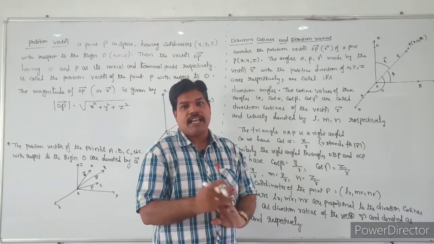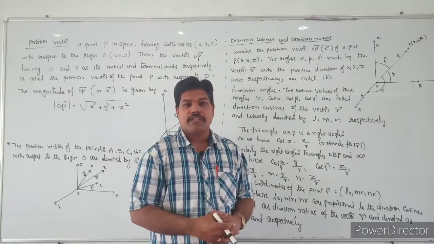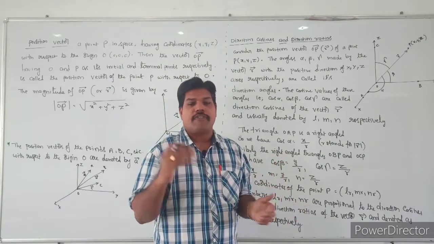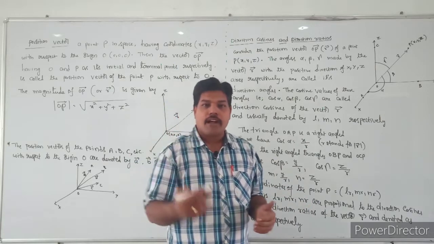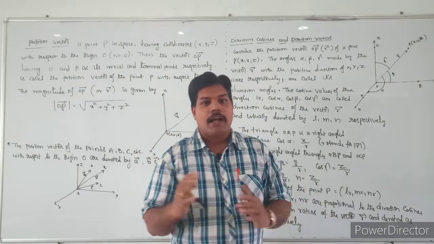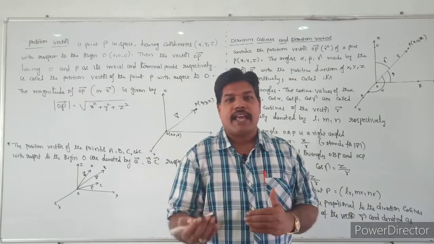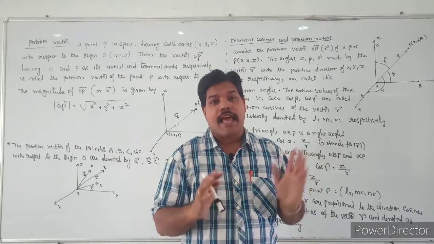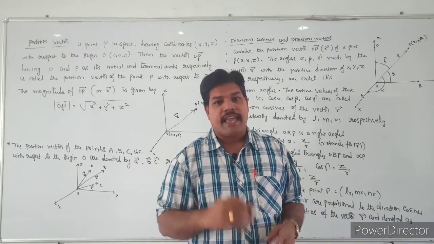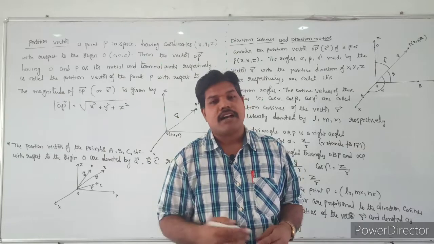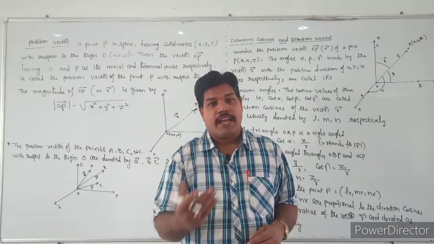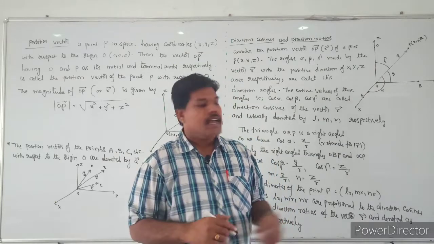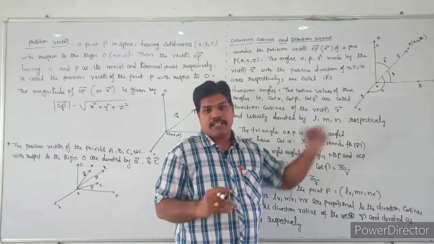If OP bar is the position vector of a point P, then the vector makes angles alpha, beta, gamma with the x, y and z axes respectively. Then alpha, beta, gamma are called direction angles. The cosines of these angles, cos alpha, cos beta, cos gamma, are called direction cosines of the line, and are denoted as L, M, N respectively.